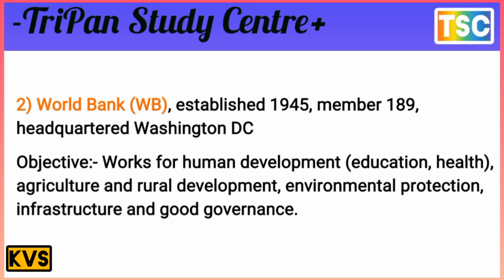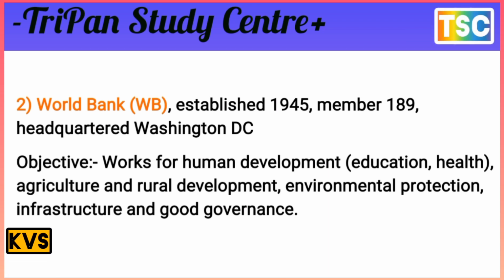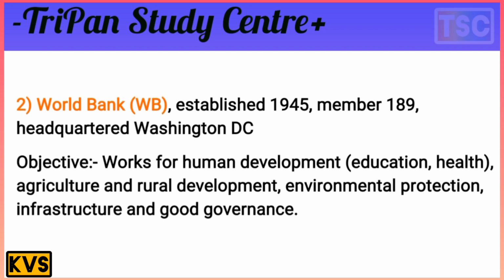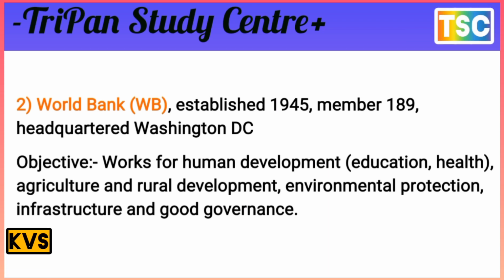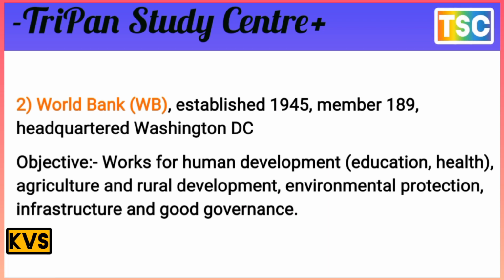The objective is to work for human development like education and health, agriculture and rural development, environmental protection, infrastructure and good governance. The World Bank plays a crucial role in the whole world.